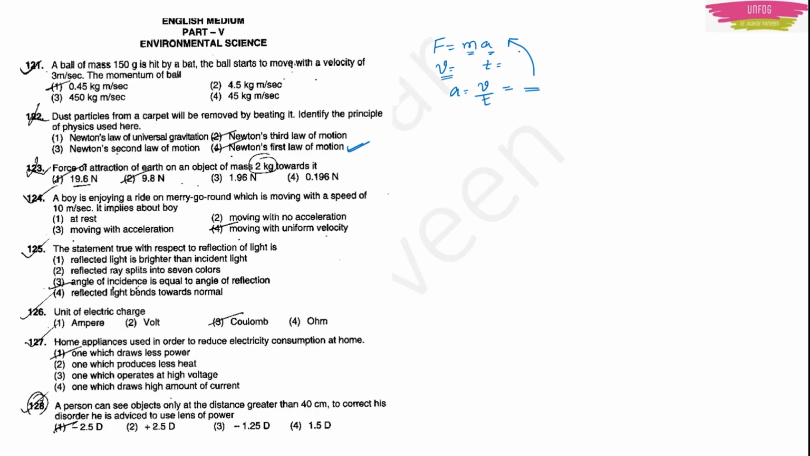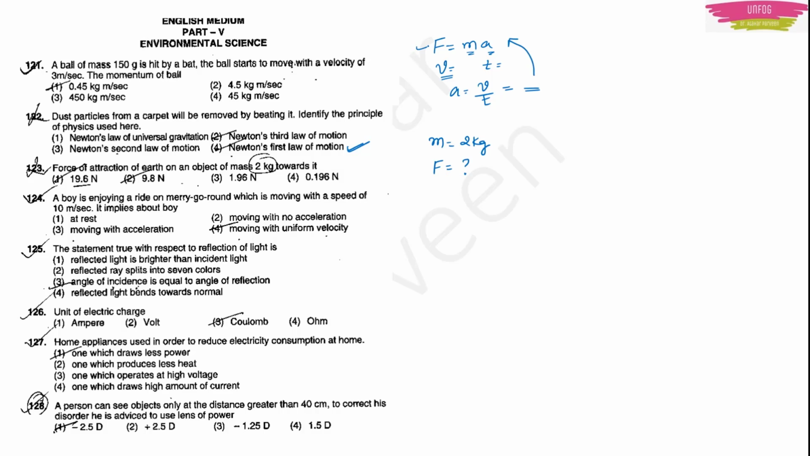Okay. Next question. Force of attraction of Earth on an object of mass 2 kg towards it. This is question number 123. Here what have they given? They have given the mass of an object, which is 2 kg. Then they are telling you to find the force of attraction of Earth. So you have to find the force.